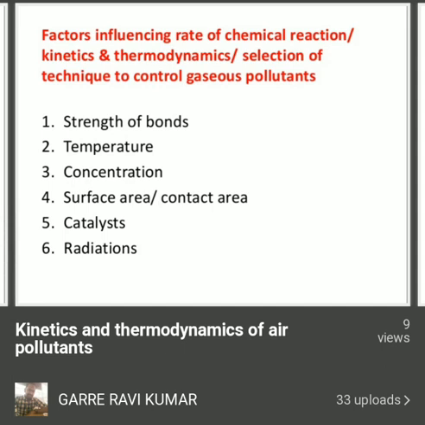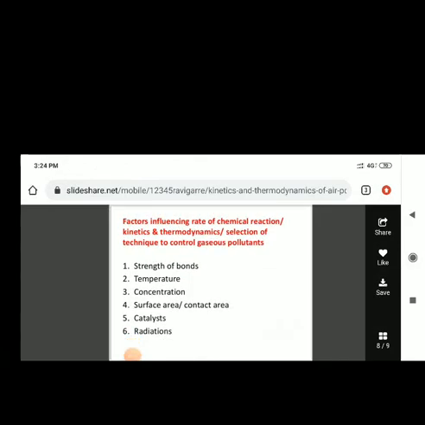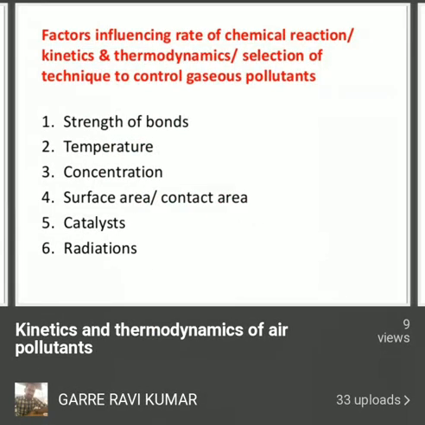Next one is the concentration. Concentration is the quantity of a substance. If you take water, we can dissolve sodium, calcium, sulfur dioxide, or sulfuric acid in it. The quantity of sulfuric acid dissolved in a volume of water, mentioned in terms of the volume of water, is nothing but concentration.